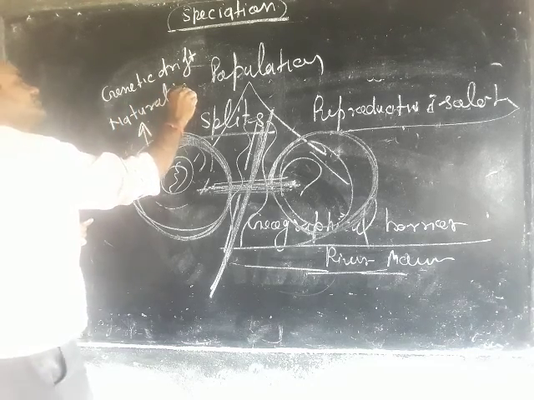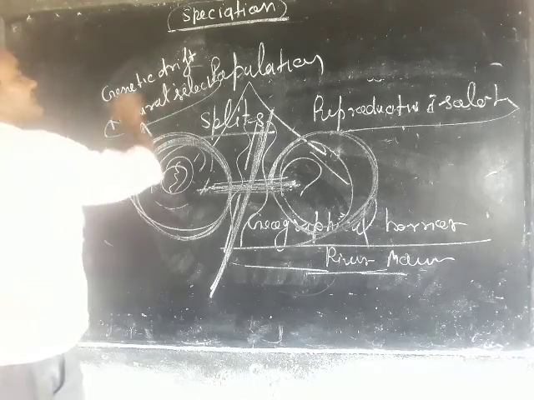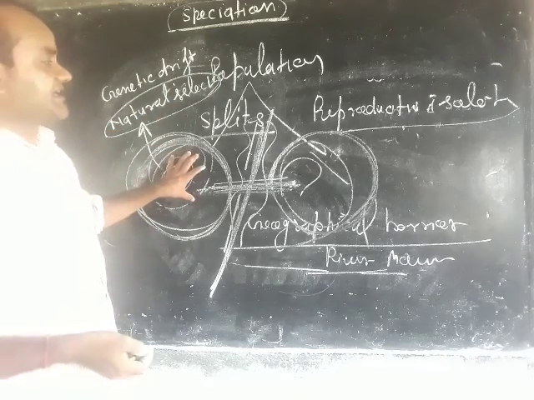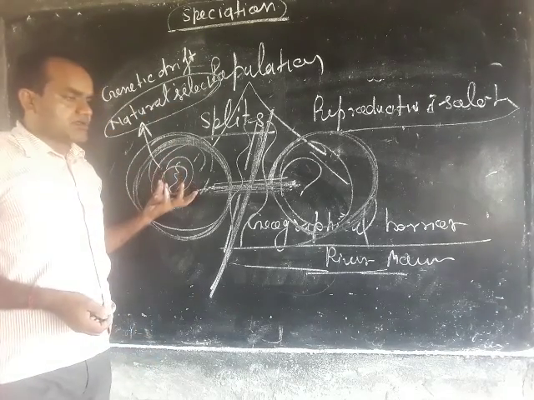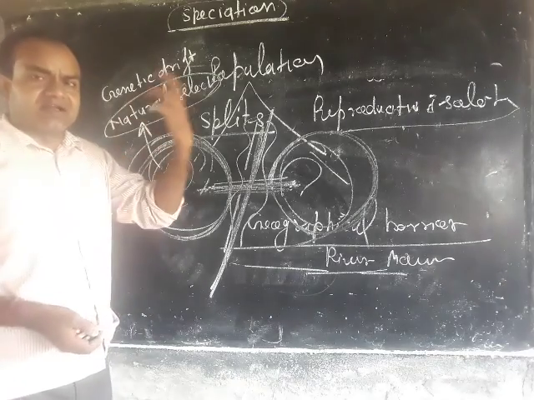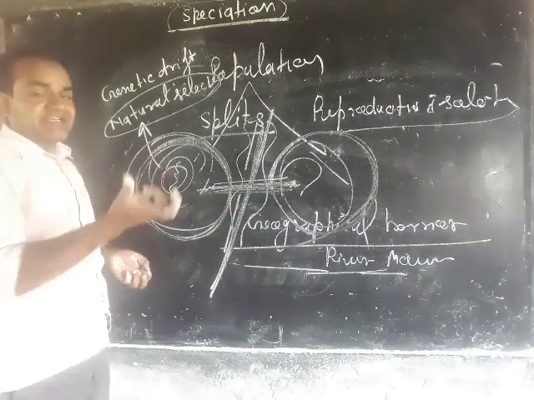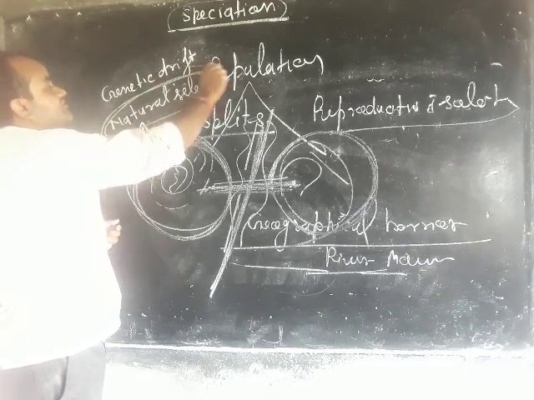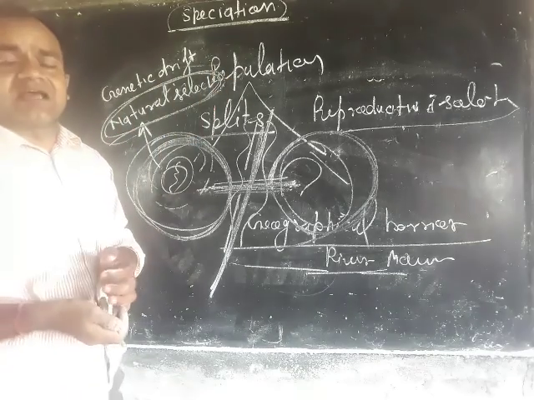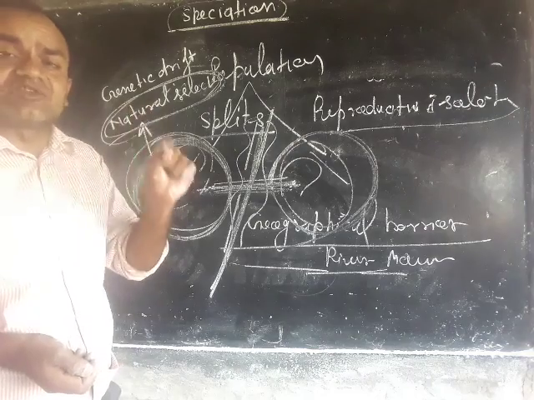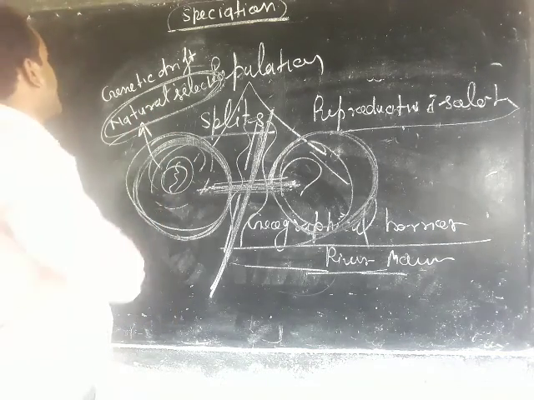You have learned about natural selection: organisms that adapt their body structure according to the environment are selected by nature.